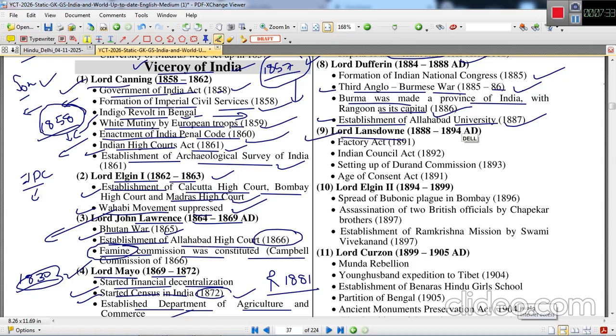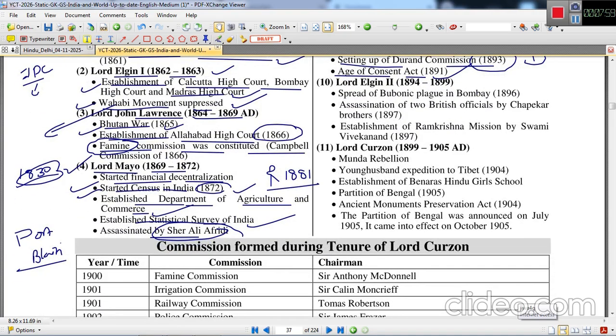Lord Lansdowne, 1888 to 1894. Factory Act was passed, and there were regulations in factories also passed. Indian Council Act 1892 was passed, setting up of the Durand Commission, which decided the boundary line between India and Afghanistan. Age of Consent Act was passed in 1891. Next was Lord Elgin II, who ruled between 1894 to 1899.